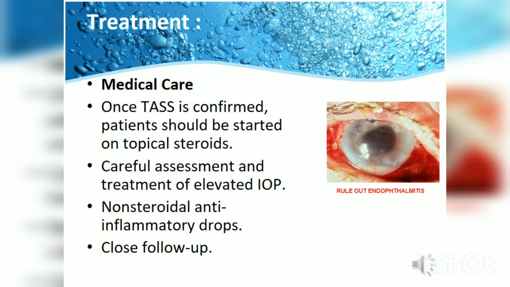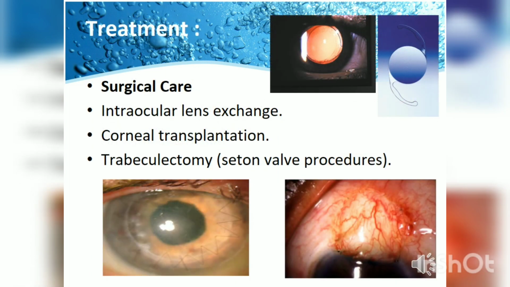Now, coming to the treatment part, which I already mentioned, once TASS is confirmed, patients should be started on topical steroids. Careful assessment of elevated IOP has to be done, and if the IOP is raised, anti-glaucoma drops have to be instituted. Non-steroidal anti-inflammatory drops have to be instituted, and close follow-up has to be taken. In all cases, we should do an aqueous culture to rule out any infection.